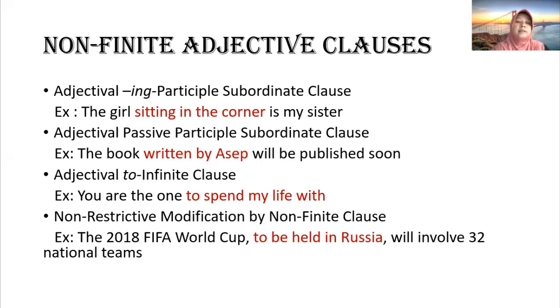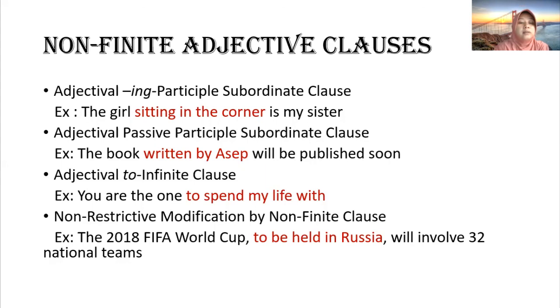Okay, next example, adjectival passive participle subordinate clause. For example, the book written by Asep will be published soon. So written by Asep is a participle subordinate clause. Adjective clause using adjectival passive participle.